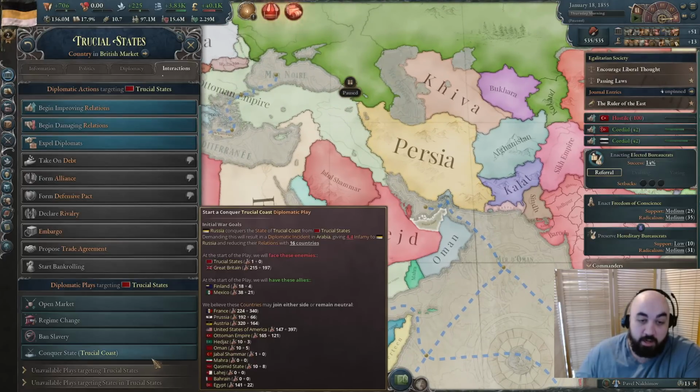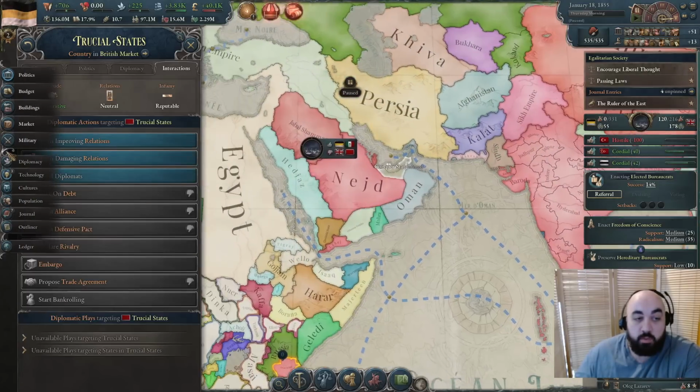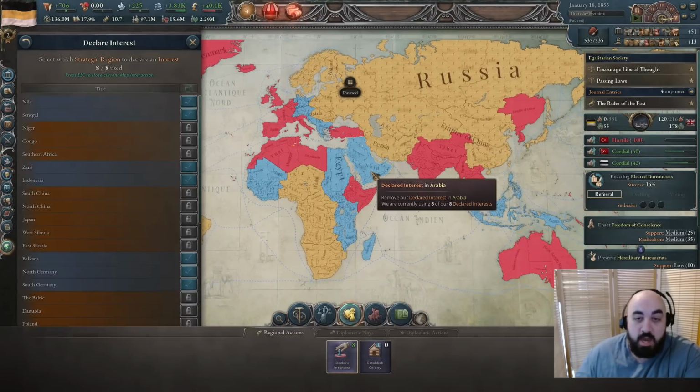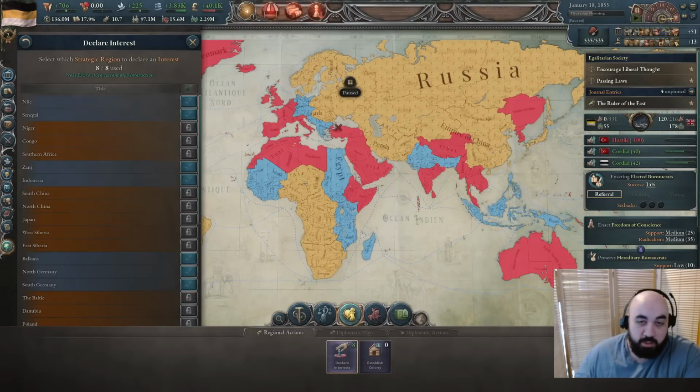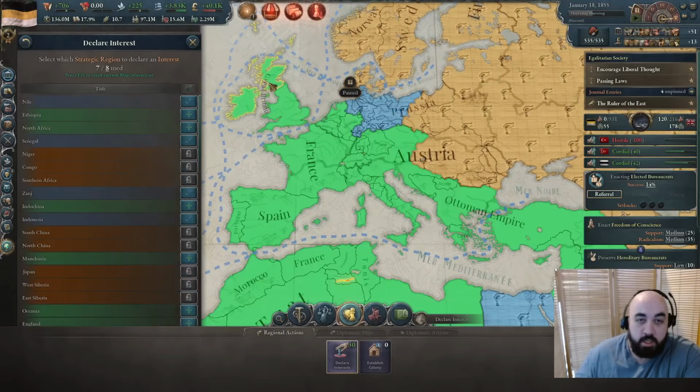So if we declare here, we see we will get a war with both the Trucial States and Great Britain, and from there we can put additional war goals on, and so we will do that, and then we will also swap around our interests a little bit. We won't be needing this interest here in the Middle East anymore, because we're going to be taking the Trucial Coast, so we'll just put them in India, and then we'll put one in the North Sea.